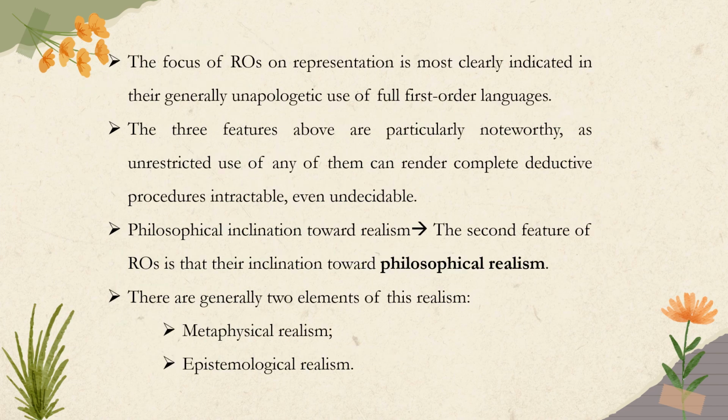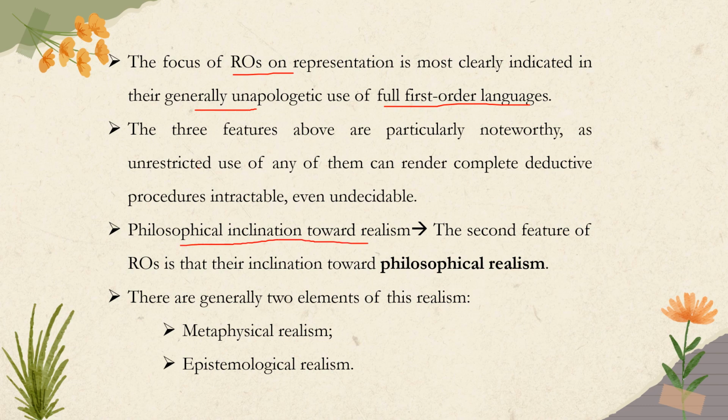The focus of reference ontology on representation is most clearly indicated in their generally unapologetic use of full first order languages. The above three features are particularly noteworthy as unrestricted use of any of them can render complete deductive procedures intractable, even undecidable.